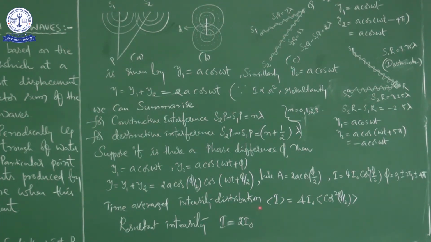When there is a non-coherent source, then it will be the time average intensity distribution. This is the intensity of the resultant wave. So finally, you can write I is equal to 2 I naught.